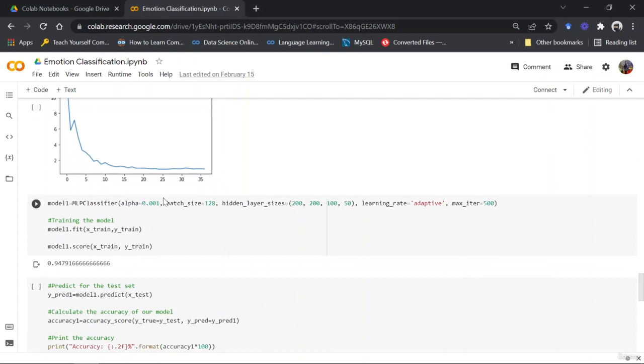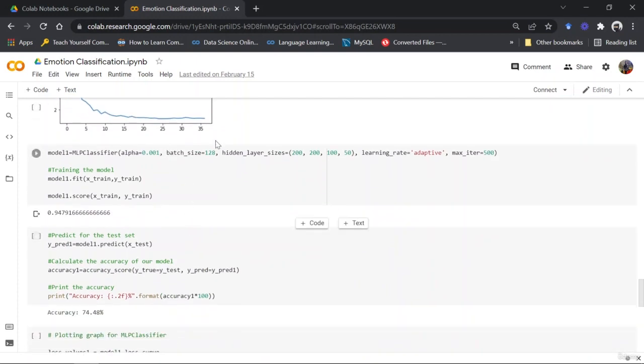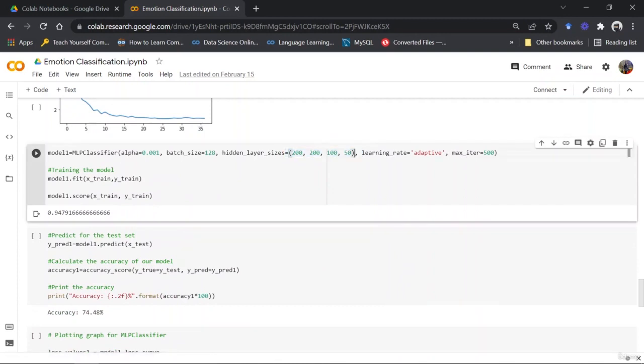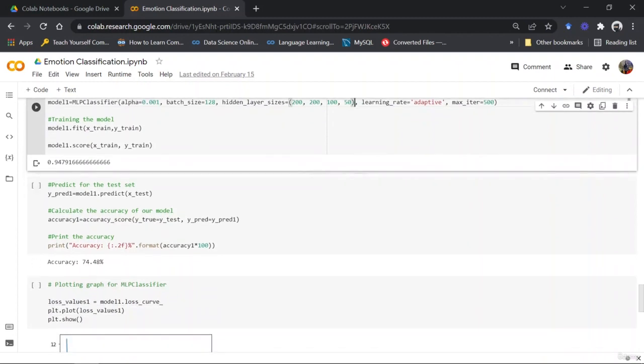So what I've done is I've also created another MLP classifier model, but this time rather than having one layer, I have four layers, right, which have this many numbers of neurons in them, respectively. Then I have also taken the alpha as 0.001, and I've reduced the batch size a little. And you can see that the model on training was giving me 94.7% or even 94.8%, but accuracy is still 74.48 only. So here the model was overfitting a little, not little, but yeah, the model was overfitting. But still, we are getting a better accuracy as compared to the before model.